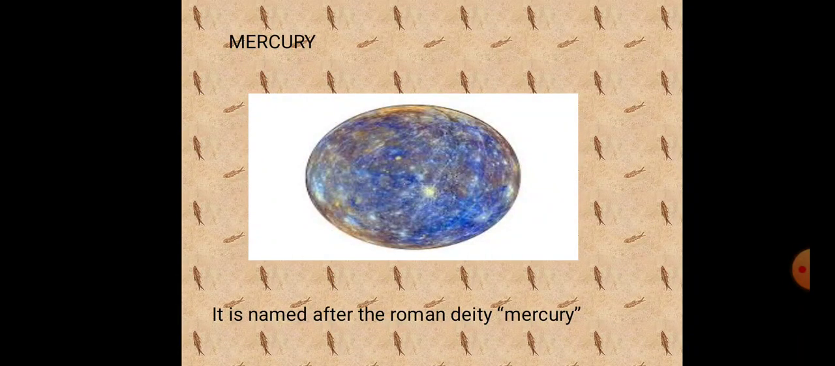Okay, now we will see about Mercury. Mercury is the nearest planet. So it is the smallest and closest planet to the sun. It is named after the Roman deity Mercury. It is an airless and waterless planet. It has no natural satellites. Mercury can be viewed in the morning and evening with the naked eye.